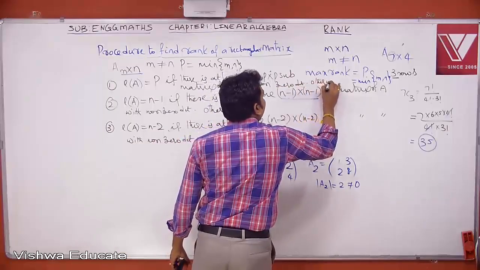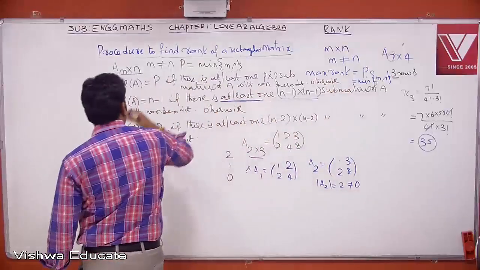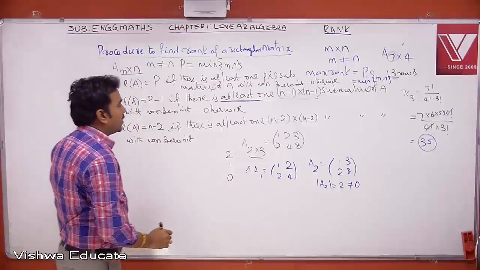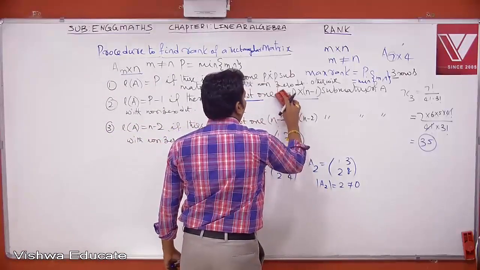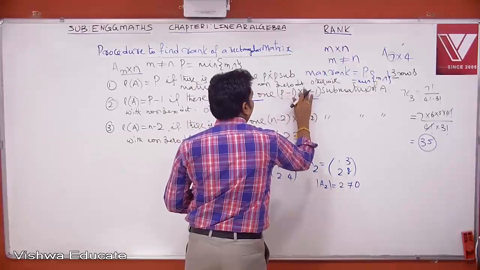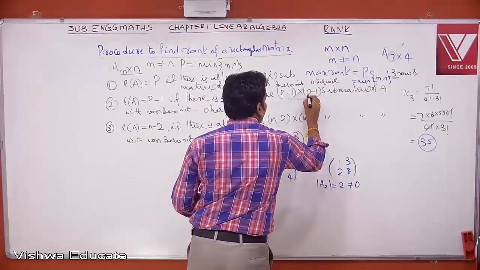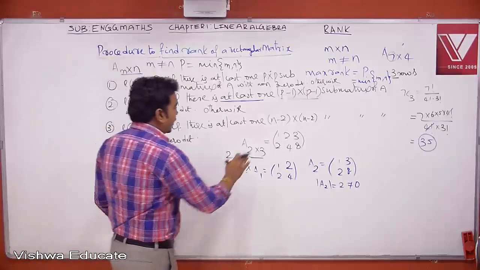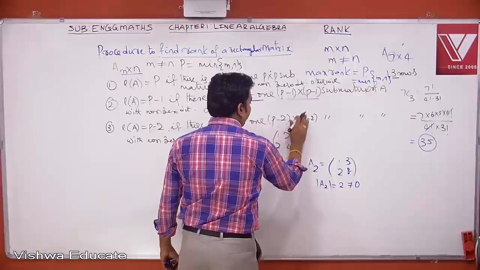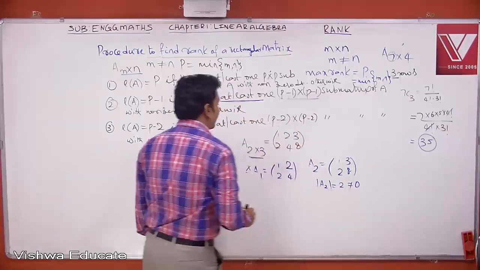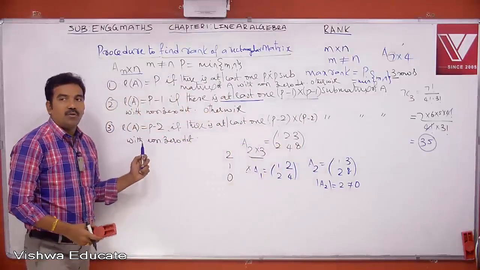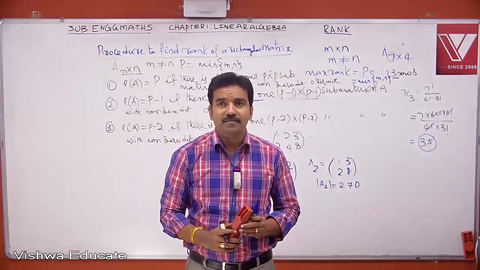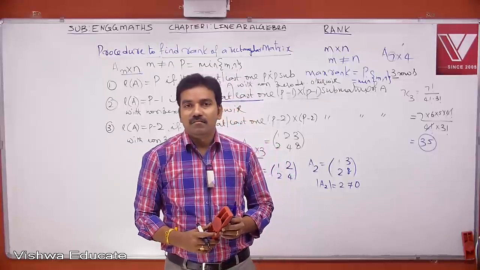Otherwise, if rank not equal to P, the next possible rank will be P minus 1. So rank of A is P minus 1 if there is at least one P minus 1 cross P minus 1 submatrix of A with a non-zero det. Otherwise, rank of A is P minus 2 if there is at least one P minus 2 cross P minus 2 submatrix of A with a non-zero det. So in this manner, we can find the rank of a rectangular matrix. Hope these points are very clear to you, right? Note all these points.